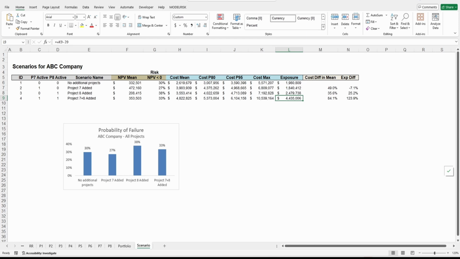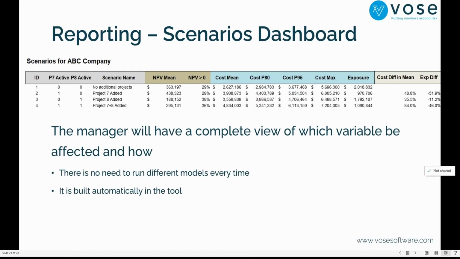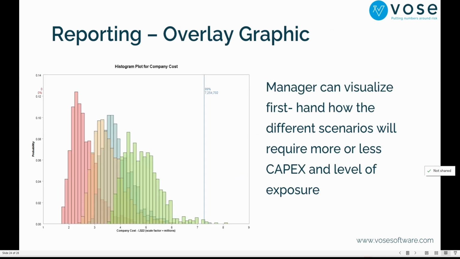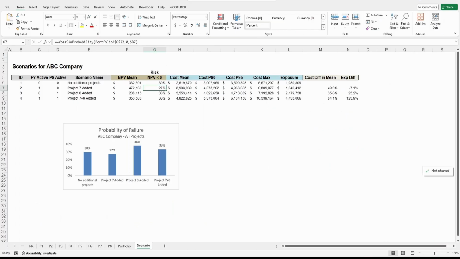You take a look here that if we add project 7, our probability of NPV being negative is reduced to 27%. Before we had it at 30. So that's something that we could only do with scenarios and things like this. Now, what else can you do with it? Here's the explanation scenario, so the moment that you receive this, you will remember. You can generate a scenario comparison here.